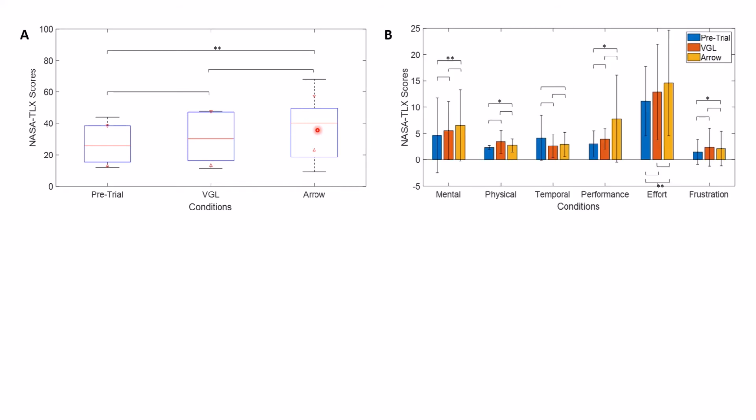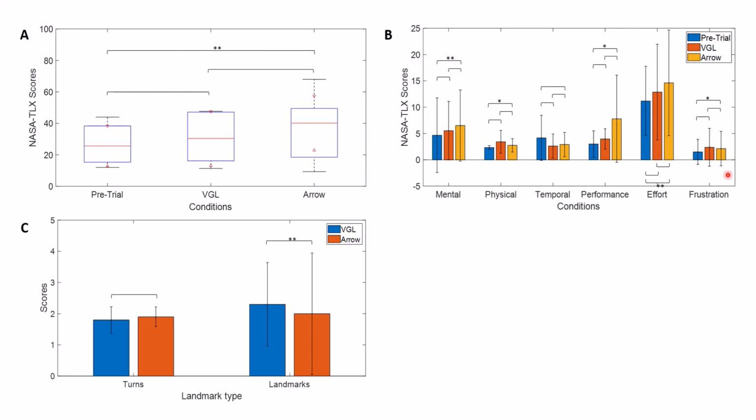We also looked at the independent components of the NASA TLX score, which again suggests that VGL required less mental processing, less performance and cognitive load, and less effort compared to the directional arrow, which again is in its favor. However, VGL required a little more physical effort, and sometimes frustration was also present among the participants.